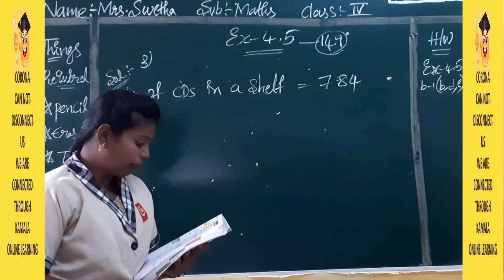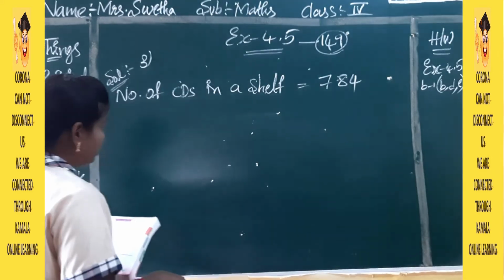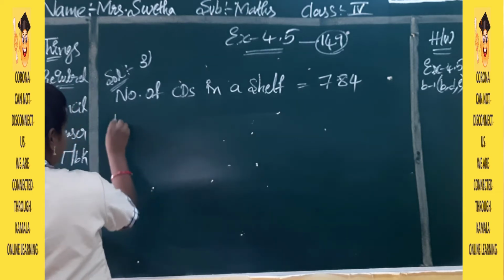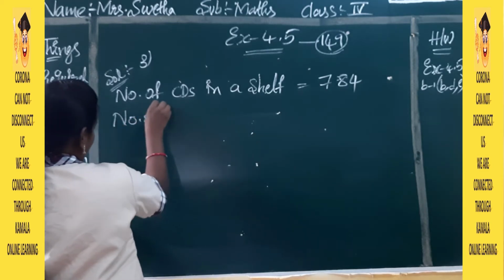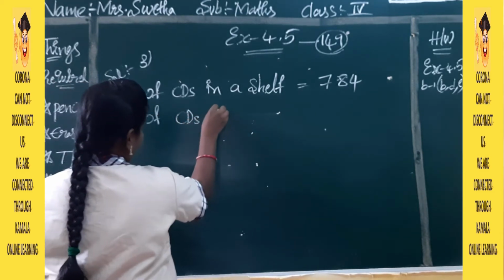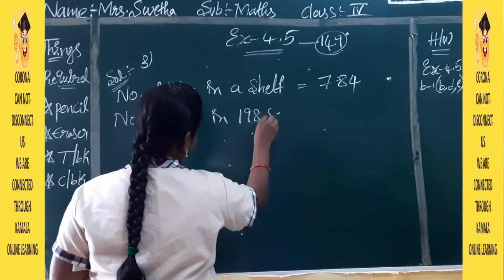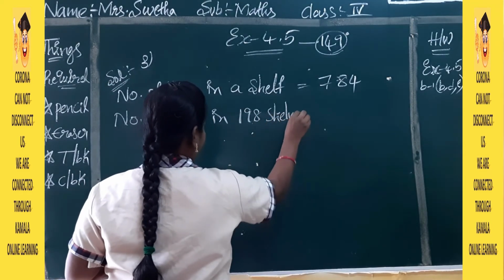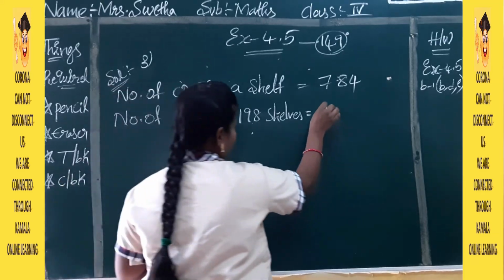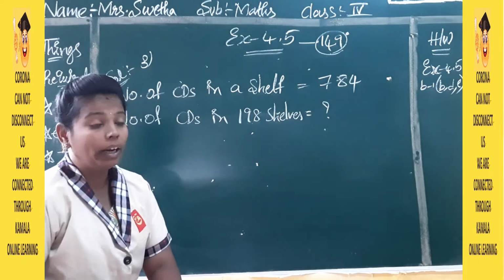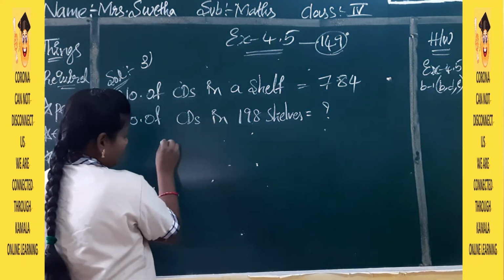Okay. Now we have to find for 198 shelves, how many CDs will be there? Number of CDs in 198 shelves. Okay. So now you have to find in 198 shelves how many CDs will be there.